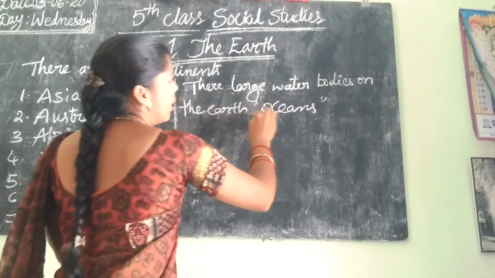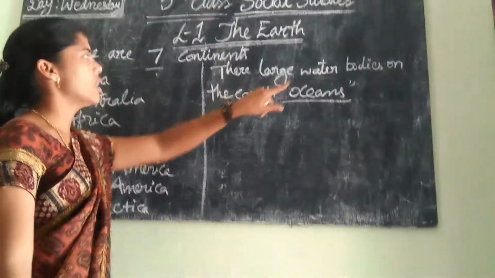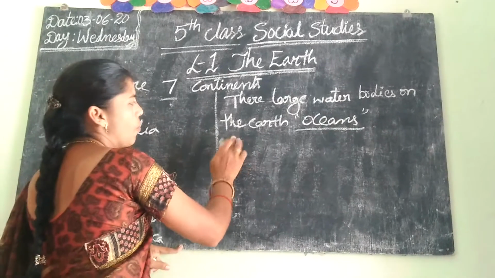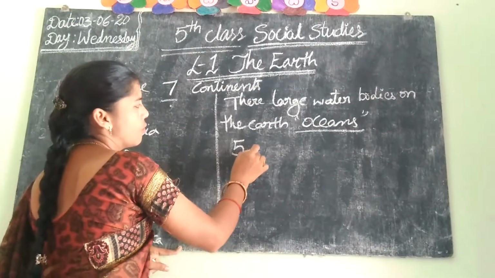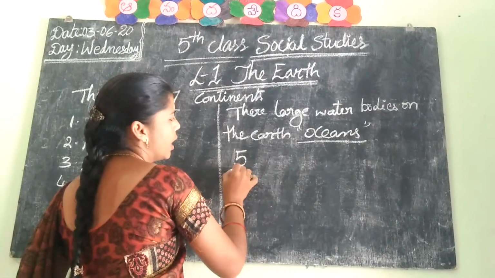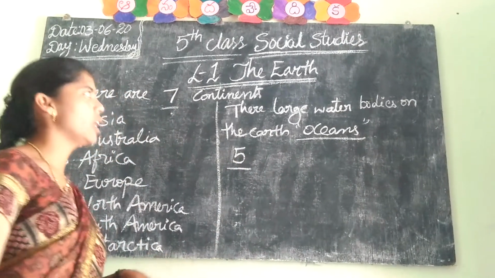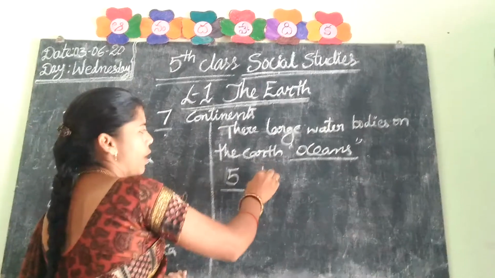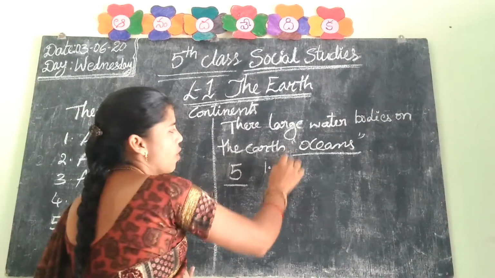There are 5 major oceans. How many oceans are there? There are 5 oceans.